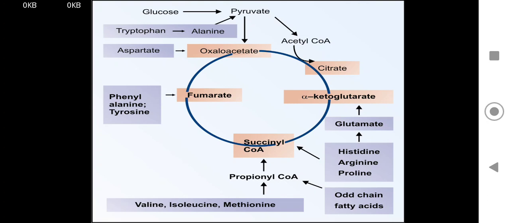Odd chain fatty acids can also be metabolized to propionyl-CoA, which is converted to succinyl-CoA. Valine, isoleucine, methionine can also form propionyl-CoA, which is metabolized to succinyl-CoA. Phenylalanine and tyrosine can give rise to fumarate also. So these are all the substrates and biosynthetic reactions. All other substances can also form intermediates via this reaction.